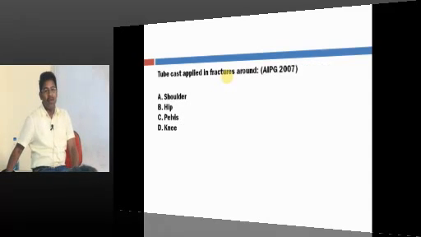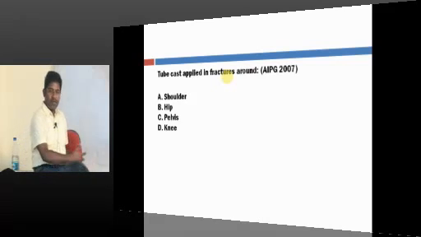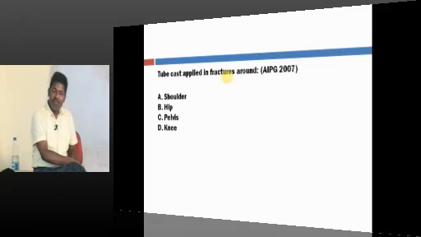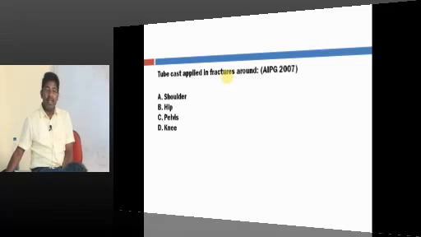Tube cast is applied around the knee. I just told you tube cast is from mid thigh to mid leg. Any fracture around the knee joint. It may be patella, proximal tibia, distal femur. If the fractures are undisplaced and you think surgery is not required, go for a tube cast or cylinder cast.